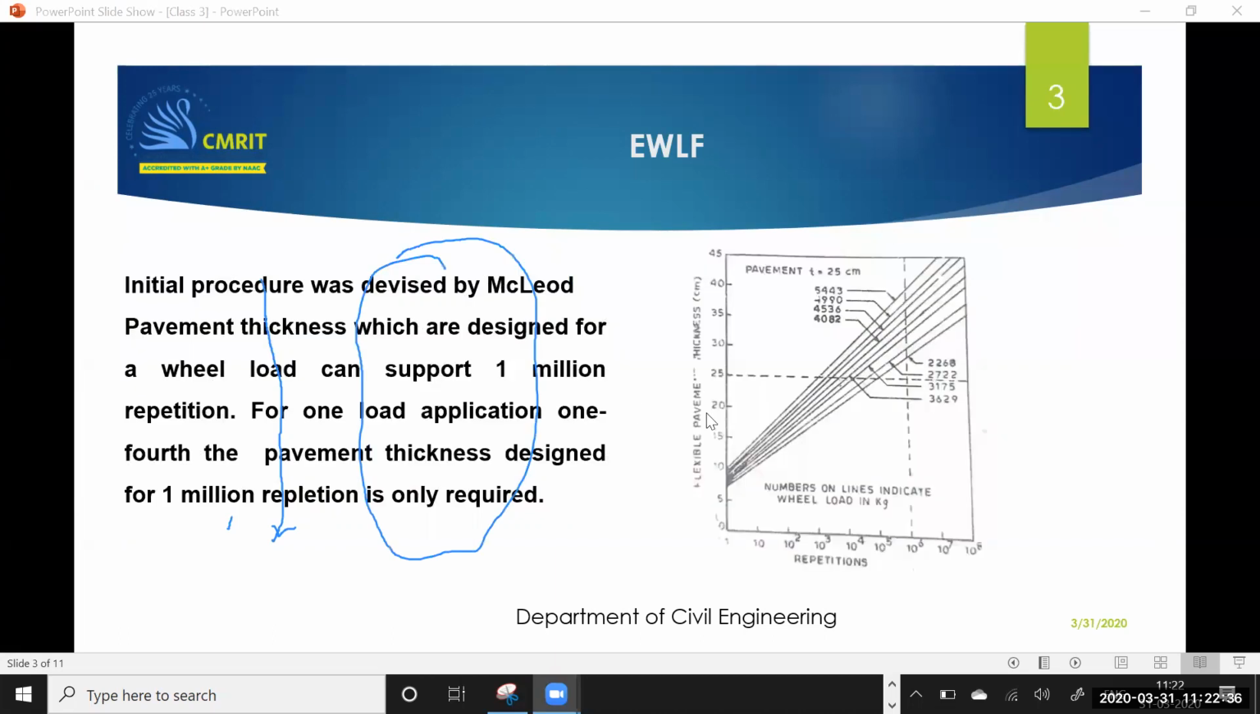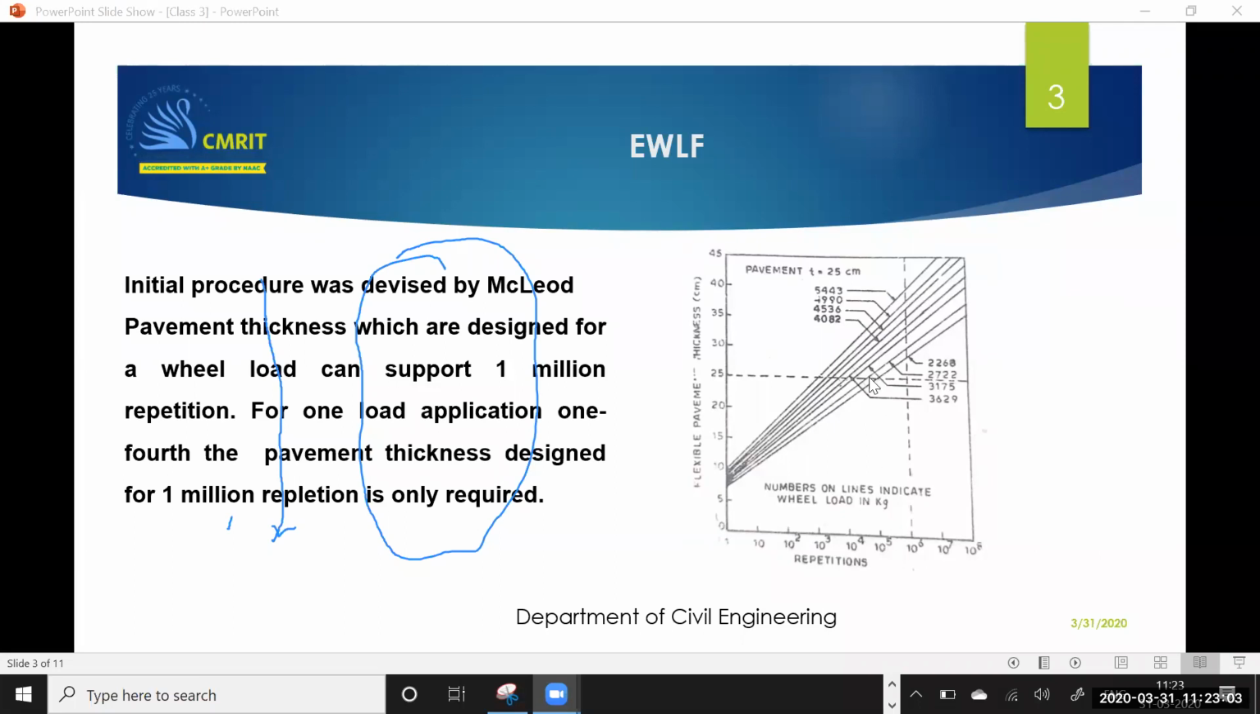Okay, please look here. See, he drew a line corresponding to 25 centimeter on this line. So like this, he did all these graphs, he drew it first. Then he drew a line for 25 centimeter. And what happened? Please note here, what is the axis in the x-axis? It is in a log scale of repetition.